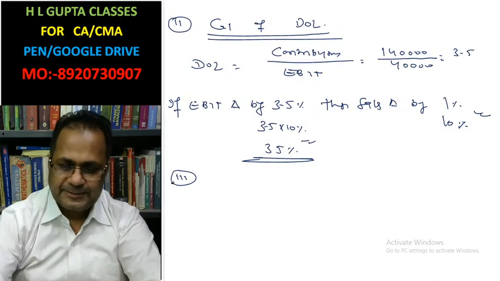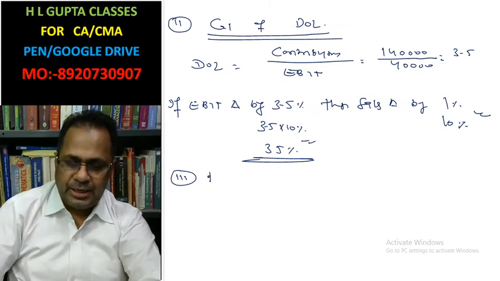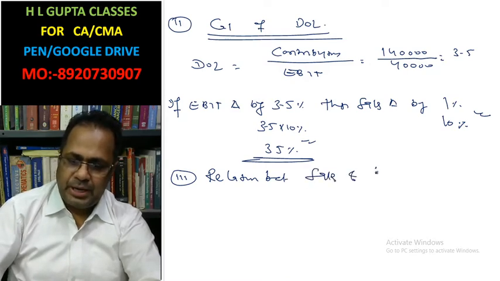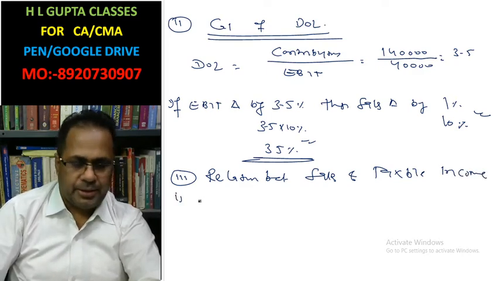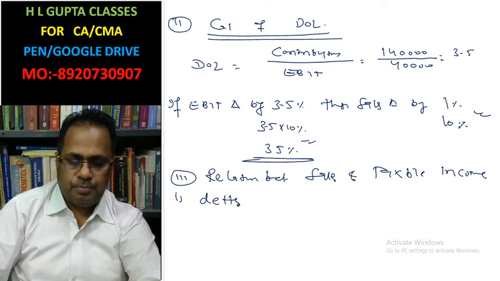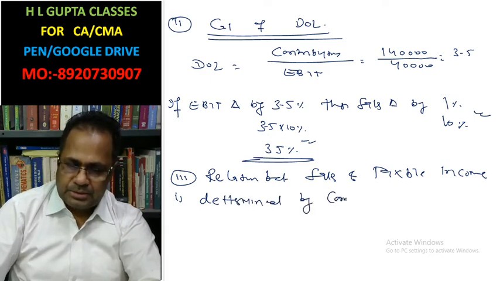In this case, the relation between sales and taxable income is determined by combined leverage.